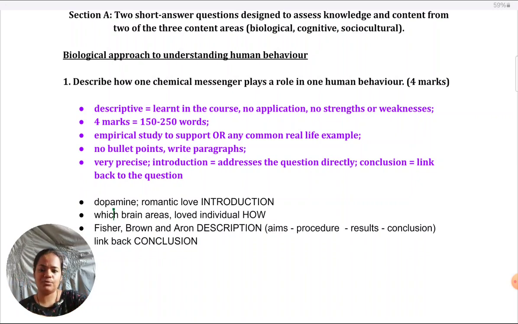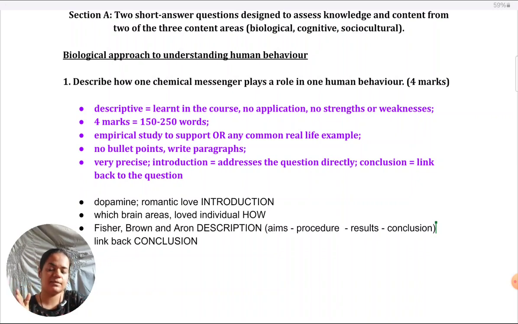My tips to remain within the word count and not to exceed it would be: one, brevity, precision, like I've been emphasizing from the beginning. Don't stray here and there, be very focused. Second, for the study, avoid giving unnecessary details beyond aim, procedure, results, and conclusion. Just because you've learned the study well, you've memorized how many participants are there, exact numerical results, you just give it for the sake of it.